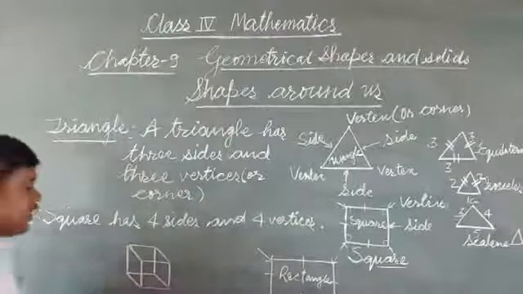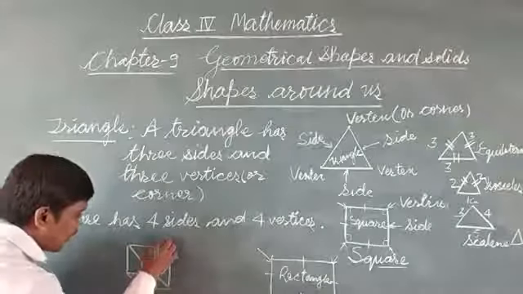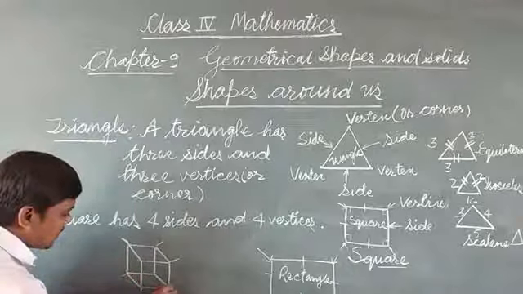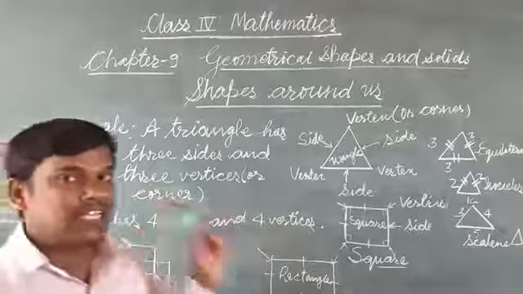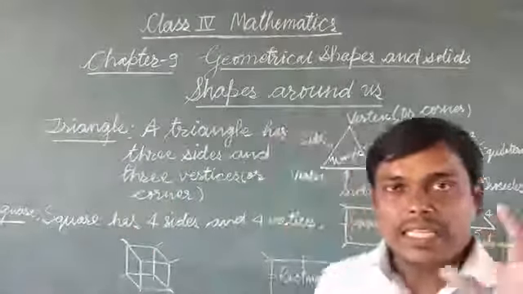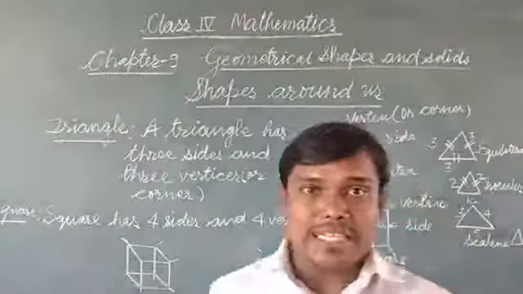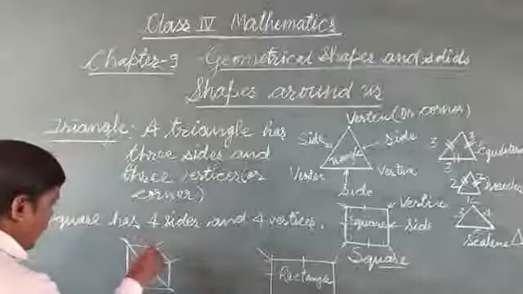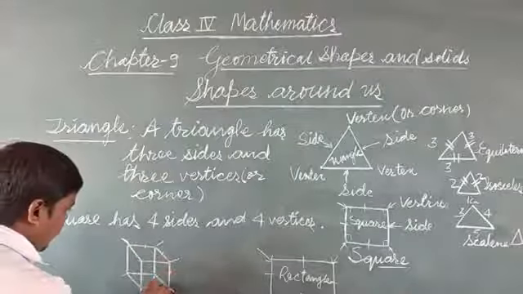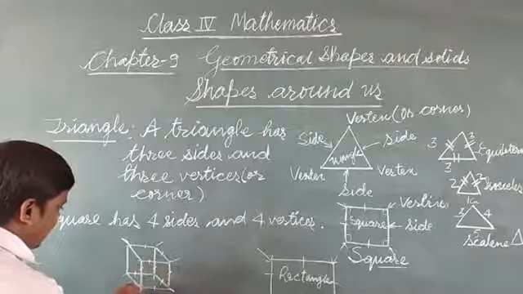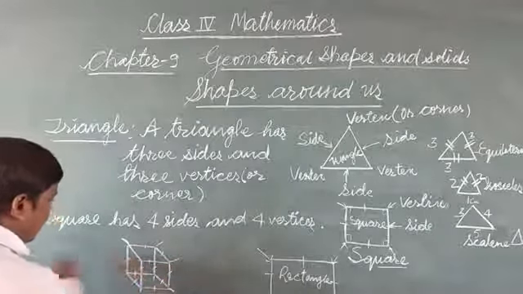And a cube has 1, 2, 3, 4, 5, 6, 7, 8 vertices. A cube has 8 vertices, 6 surfaces, and 12 edges. You count 1, 2, 3, 4, 5, 6, 7, 8, 9, 10, 11, and 12.